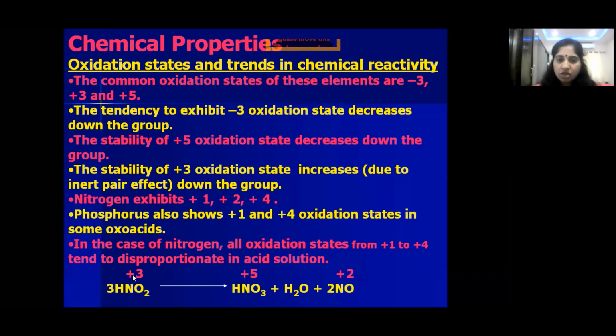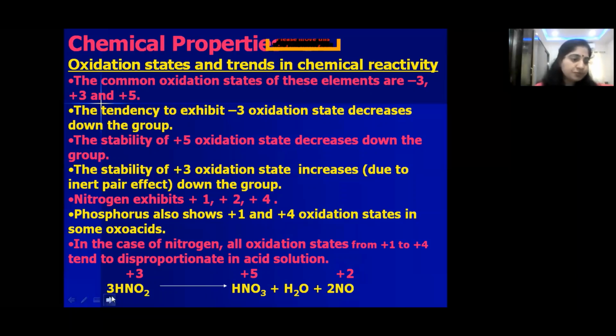The oxidation state of nitrogen in nitrous acid is +3. In nitric acid, the nitrogen oxidation state is +5. In nitric oxide, the nitrogen oxidation state is +2. So increase and decrease have taken place simultaneously. So this reaction is called a disproportionation reaction.